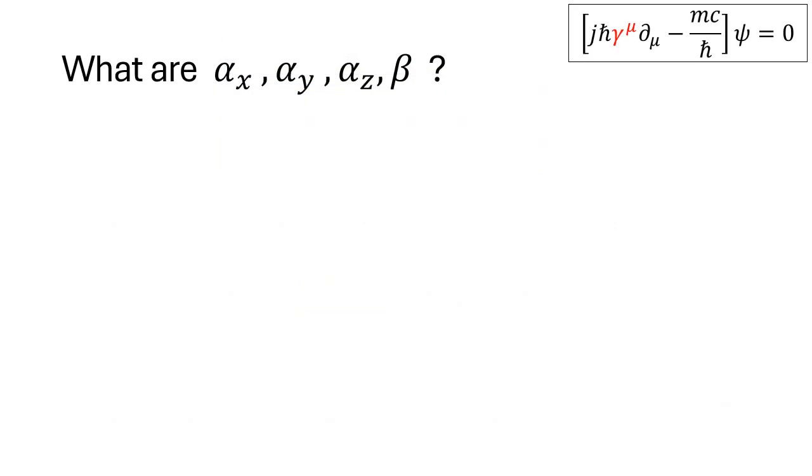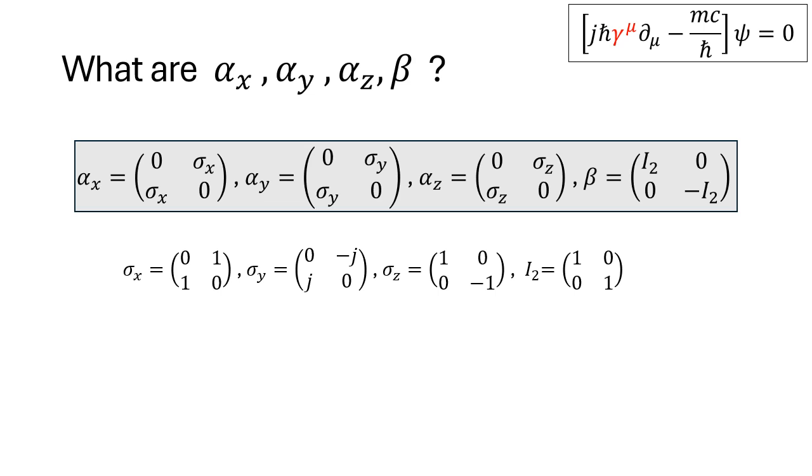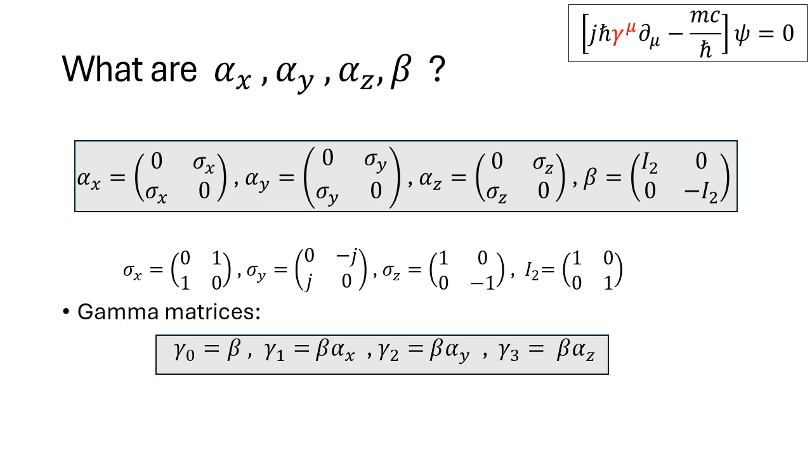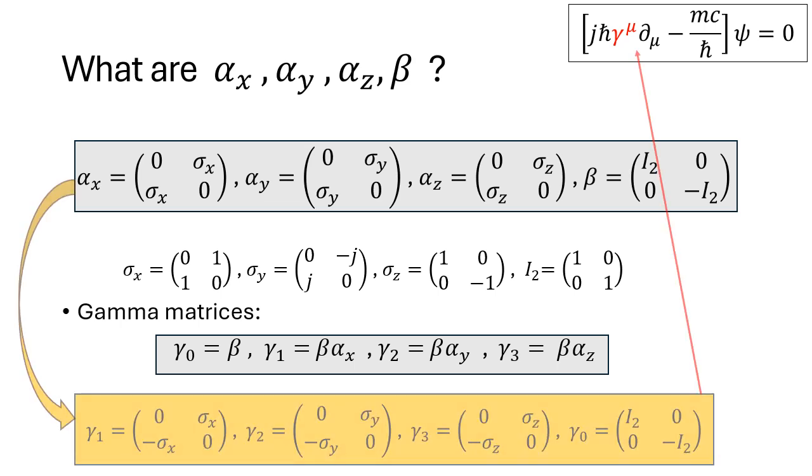Recalling the anti-commutation properties of the Pauli matrices, Dirac constructed the 4 by 4 matrices as follows, using the Pauli matrices and the 2 by 2 identity matrix. However, since the Dirac equation is structured differently from the mass-energy relation, these matrices required a slight modification. Dirac introduced 4 gamma matrices defined as follows, such that these are the Dirac gamma matrices which appear in the compact form of the Dirac equation.